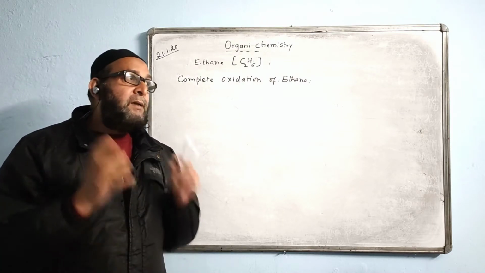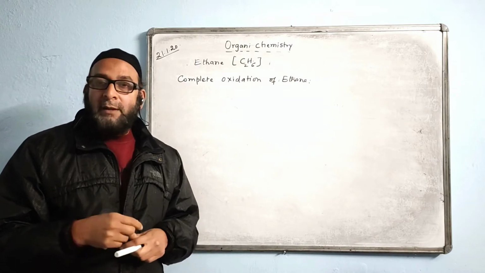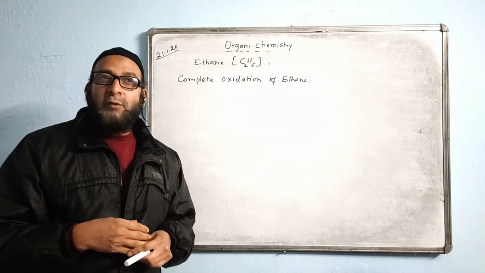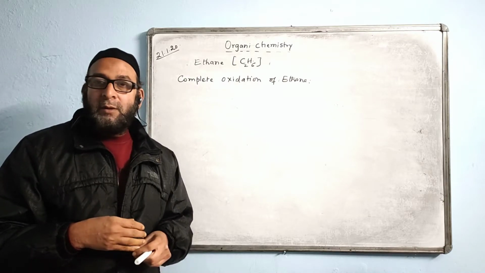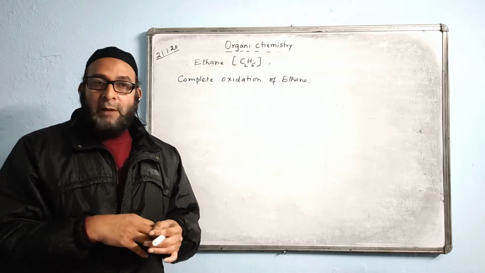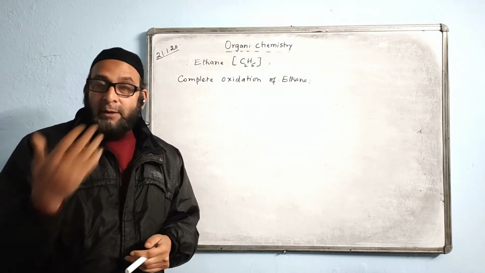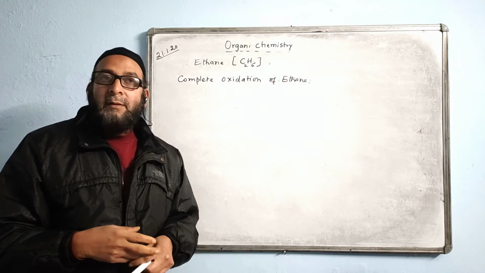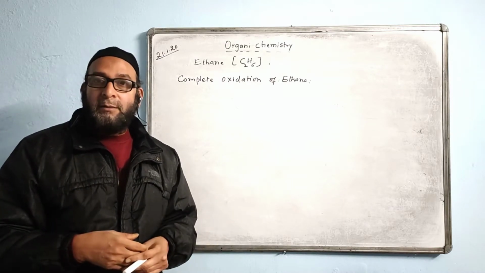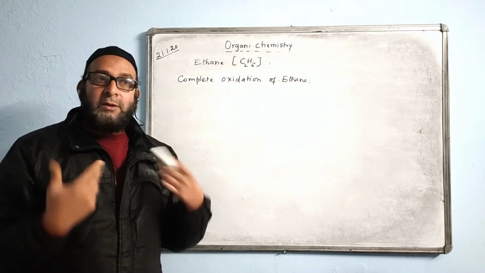If we use limited supply of air, we get carbon monoxide instead of carbon dioxide. Carbon monoxide is quite a dangerous gas because it is poisonous in the sense that it will enter your body. Carbon monoxide I am talking about, not the carbon dioxide. Carbon dioxide is not that poisonous. We are having it in the atmosphere and it is not causing us to die.